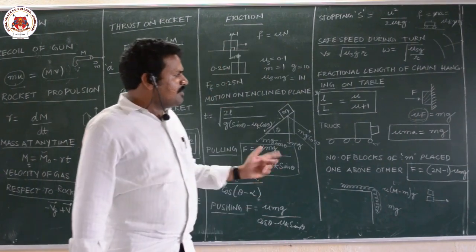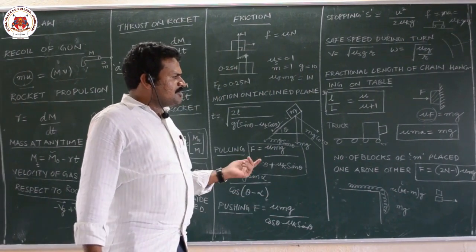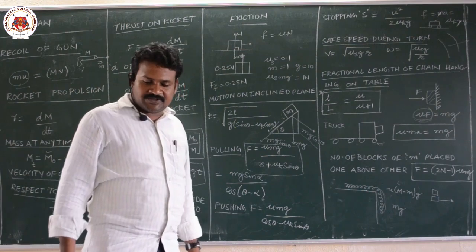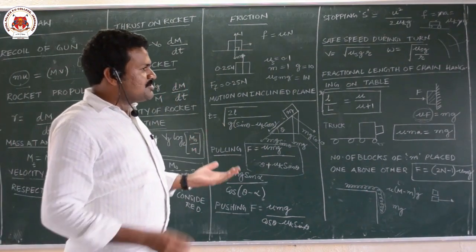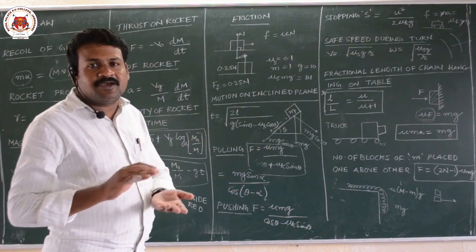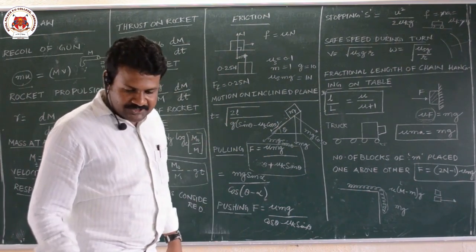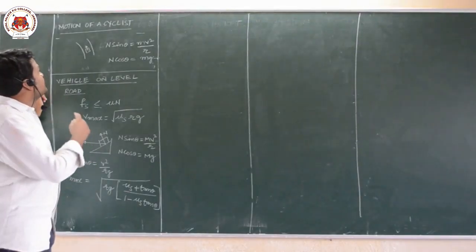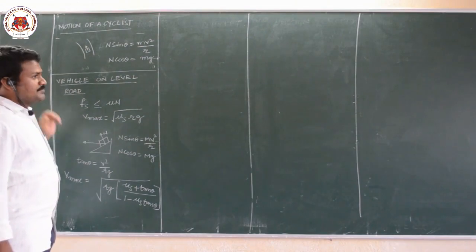Okay. And next we will see some of the cases in friction. Many cases are there, that is safe turn, banking of roads, that we will see next. Okay, next we will see motion of a cyclist.